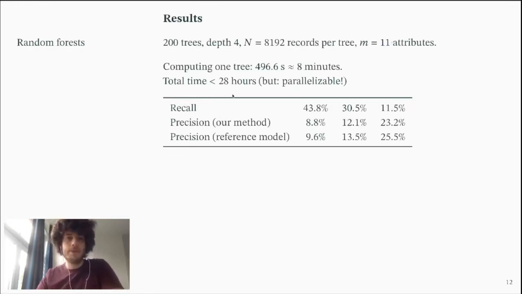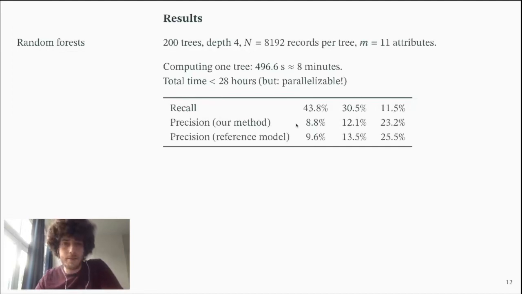Using the Amazon cloud, we determined that computing one tree takes about 8 minutes using 3 parties, which puts the total time at less than 28 hours, which we consider totally manageable. But note it's parallelizable. If you have several clusters of 3 machines, you can run them at the same time, and especially in the Amazon cloud this is very easy. So in the end, the total would just take 8 minutes.